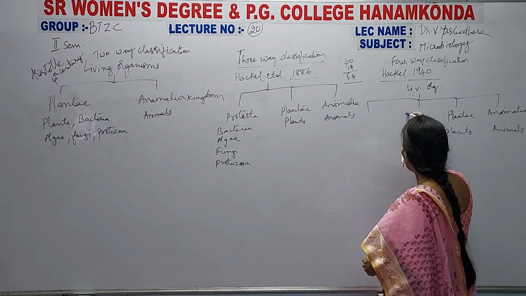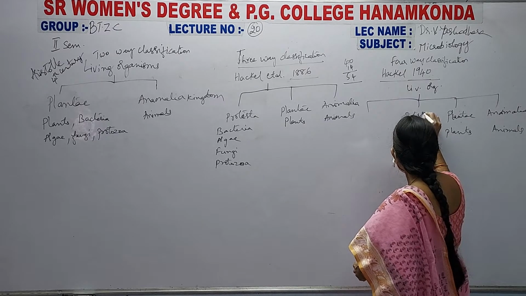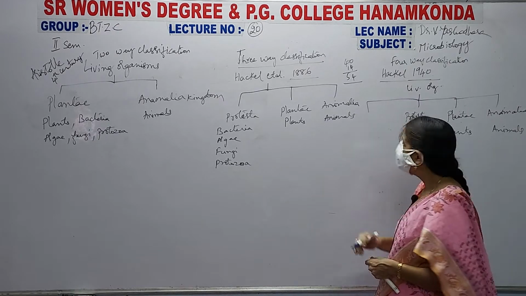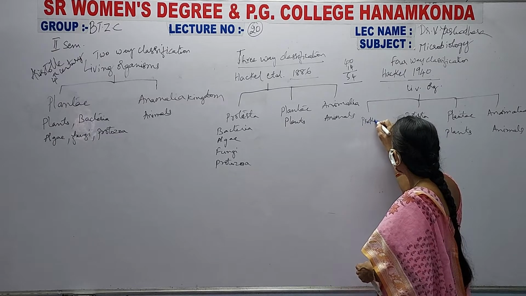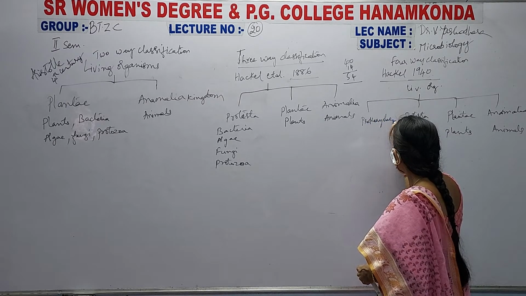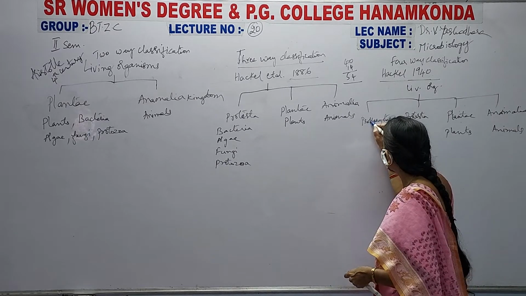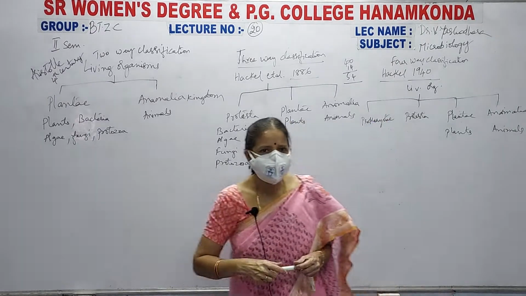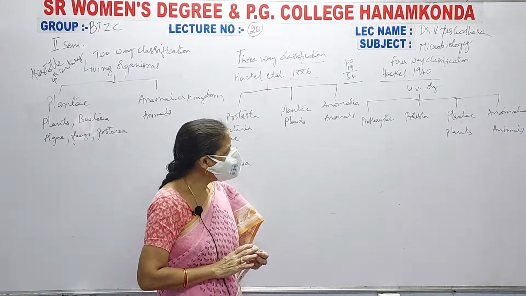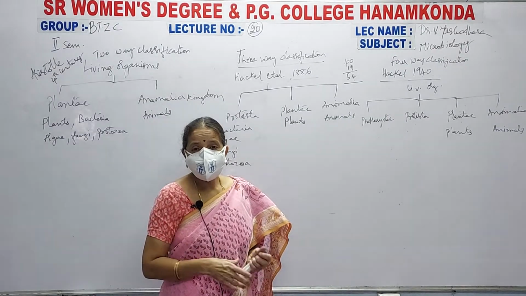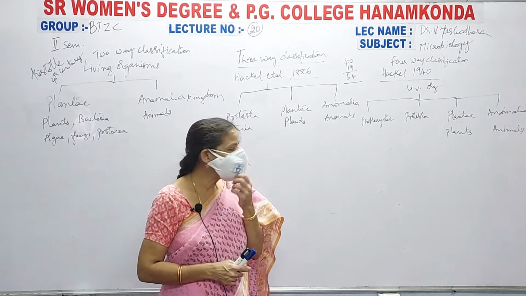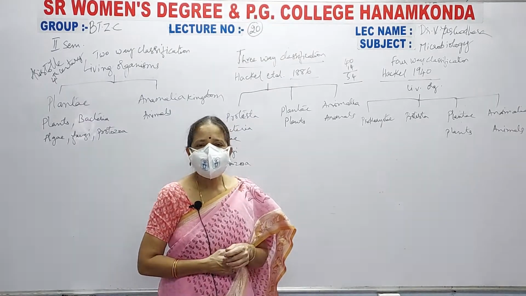Now this is Protista, and he has given another one, that is Prokaryote. He has given another kingdom called Prokaryote. Next, Protista, Plantae and Animalia. These are the 4 kingdoms that were given by Haeckel in 1940.